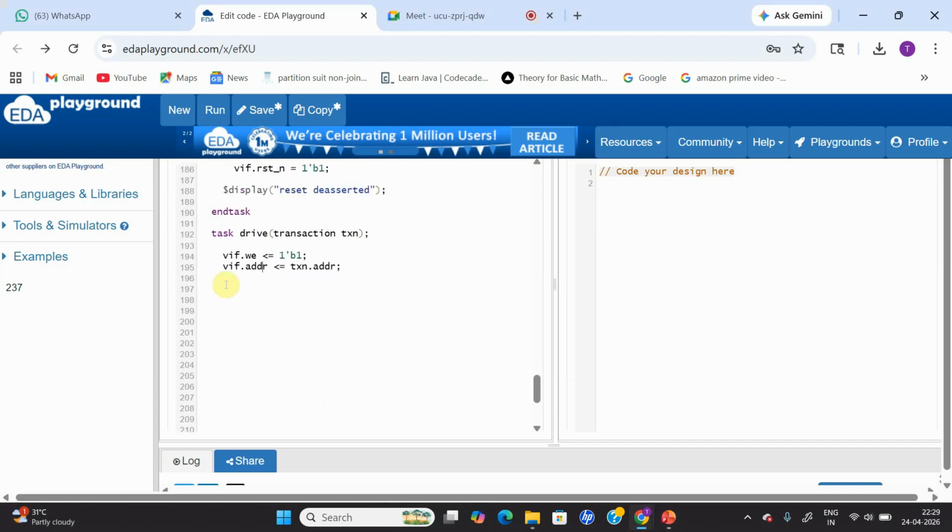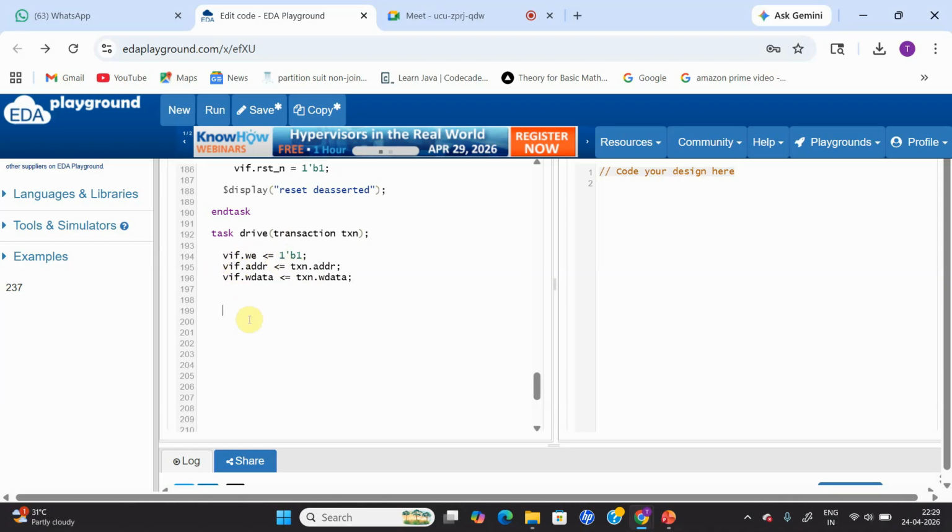Next, vif.wdata. Initially we will give zeros, 'h0. Sorry, let's give the randomized data which is present, wdata. Whatever randomized data is present inside my transaction class, I'm going to give it to my design via the interface.